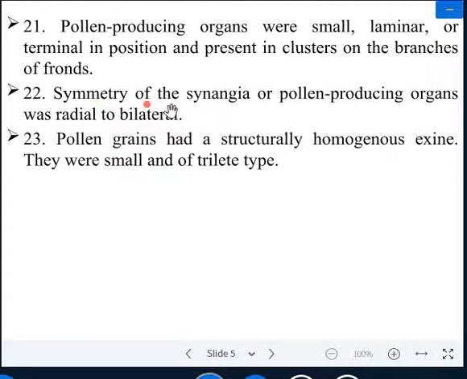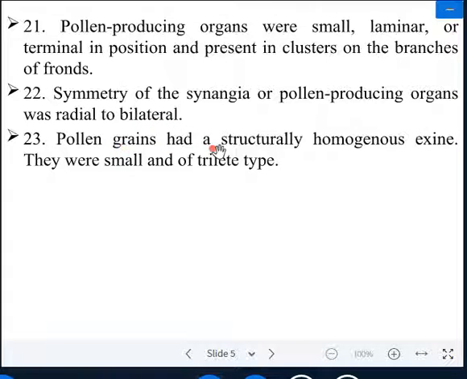Next one is symmetry of synangia. Synangia is a special type of spore producing organ, and you may say that it has been reported in the Xylotum. Synangia or pollen producing organ was radial to bilateral.